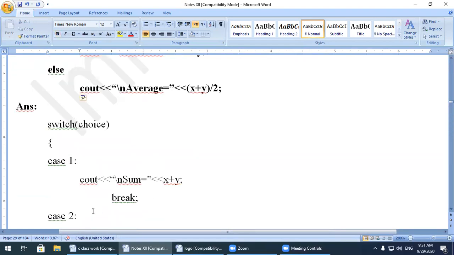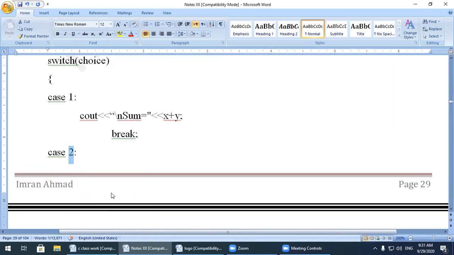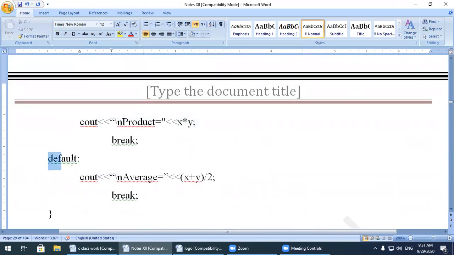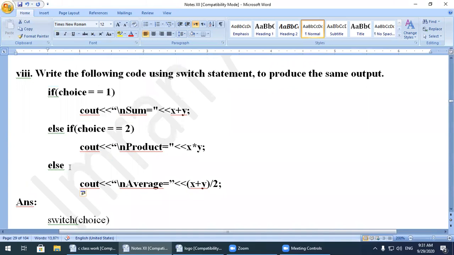Break. Now when the case is 2, meaning the value of choice is 2, 2 is equal to 2, so this block of statements will be executed and this code will be displayed. Break. Default means else, which is placed over here: cout backslash n average.